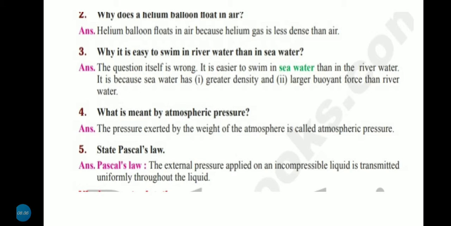So why is it easy to swim in sea water than in river water? The question itself is wrong. This is not an important question.